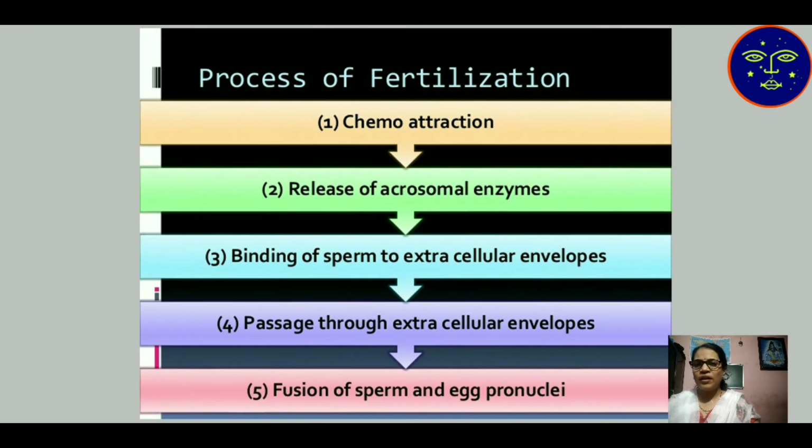The process of fertilization takes place in some steps. First, chemoattraction: chemical attraction of sperms and ovums takes place. Then release of acrosomal enzyme. The acrosomal enzyme is released by the acrosomal head of the sperm. Then binding of the sperm to the extracellular envelope of the ovum takes place, and the sperm passes through the extracellular envelopes. Then fusion of sperm and egg produces the pronuclei or zygote.